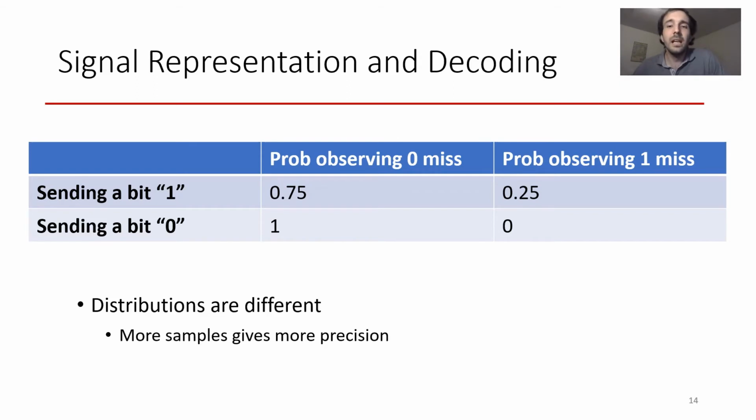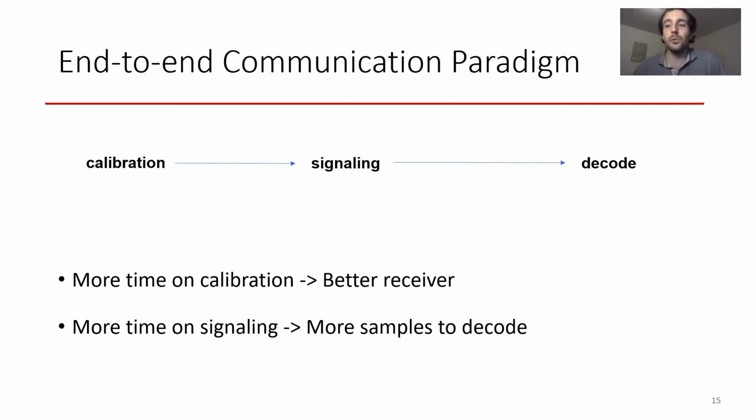So this end-to-end communication view highlights that there is a trade-off for the attacker between the time spent on calibration, building a good receiver, and the time spent using it to listen to the transmitter. This trade-off had not been studied yet, and we show that it can be exploited advantageously to decrease the cost of communication in the cache.